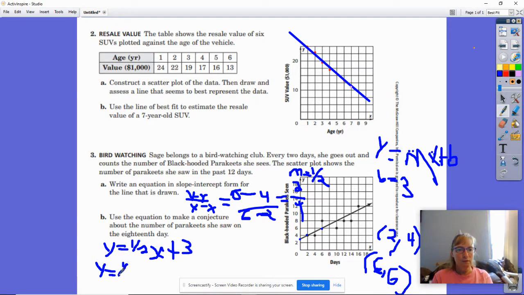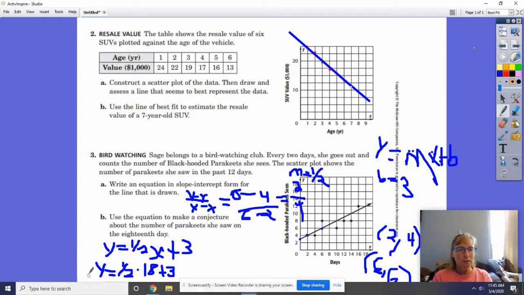1/2. Remember, when a number and a variable are next to each other, it means to multiply. So we're going to put a dot for multiplication. We're putting 18 in for x because we want to know how many parakeets on the 18th day, and then plus 3. All right, now you can use a calculator if you'd like.